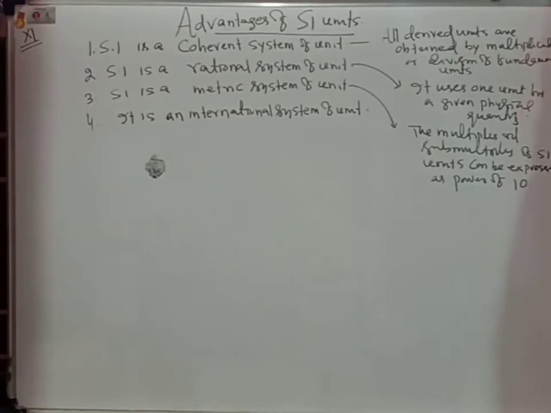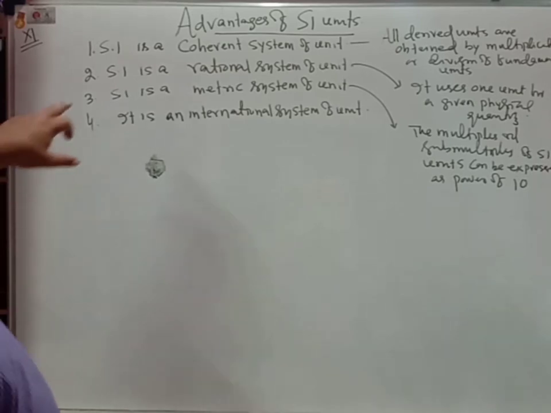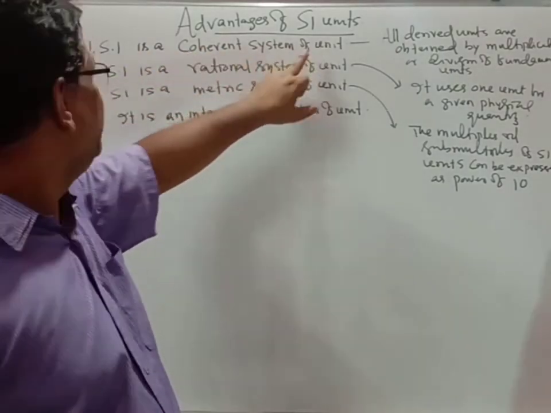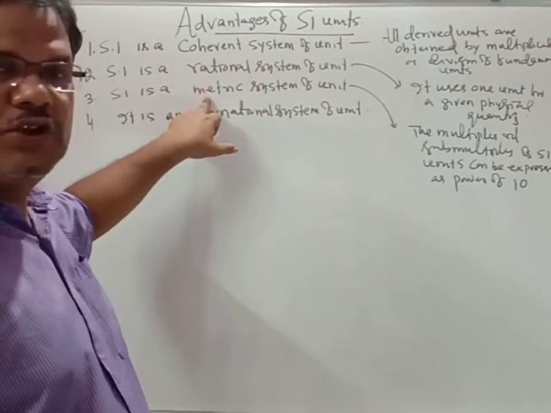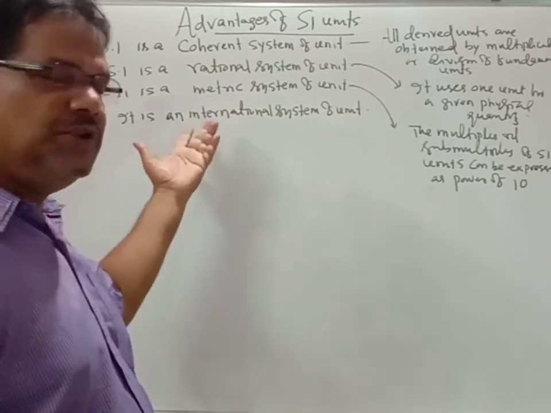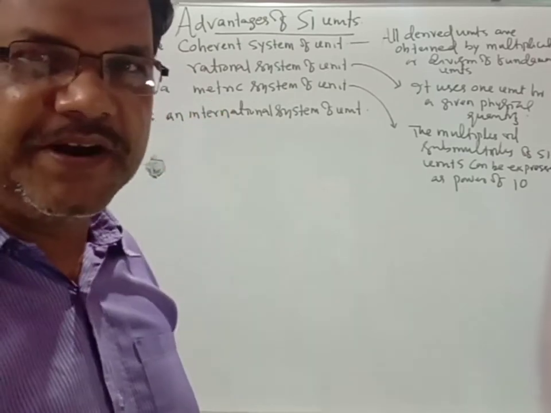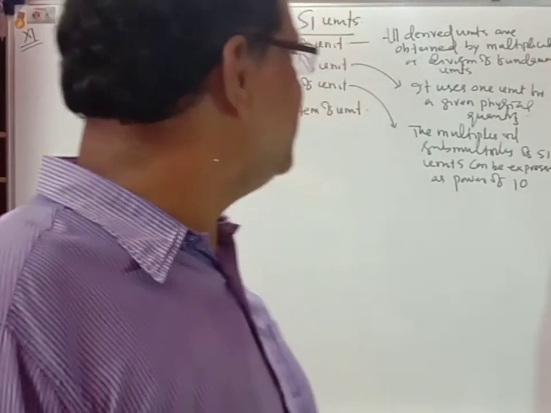Here are some advantages of SI units. What are the advantages of SI units? An SI unit is a coherent system of units, and it is a rational system of units. It is also a metric system of units, and it is the international system of units. These are the four advantages of SI units.